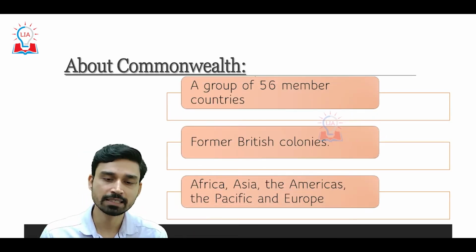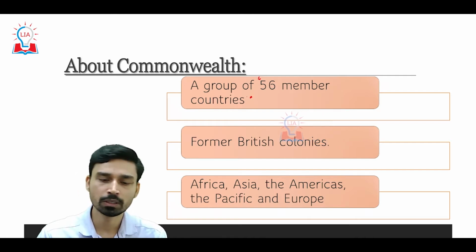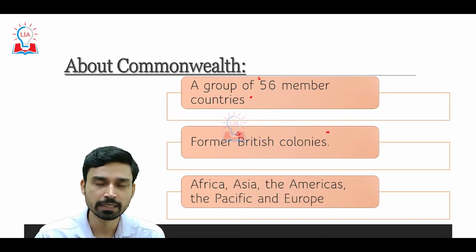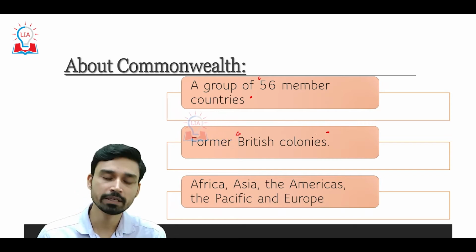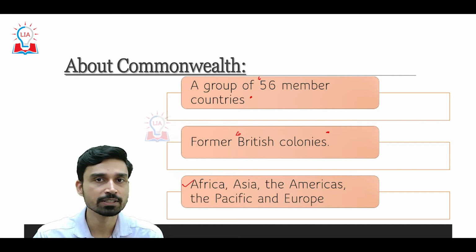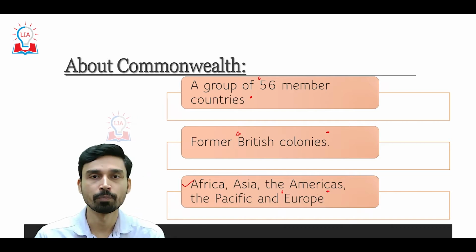The Commonwealth is a group of 56 member countries, most of which were under the domain of the British Empire, or we can say were former British colonies. The Commonwealth is not confined to a local area, but has a vast expanse across different continents such as Africa, Asia, the Americas, the Pacific, and even Europe.